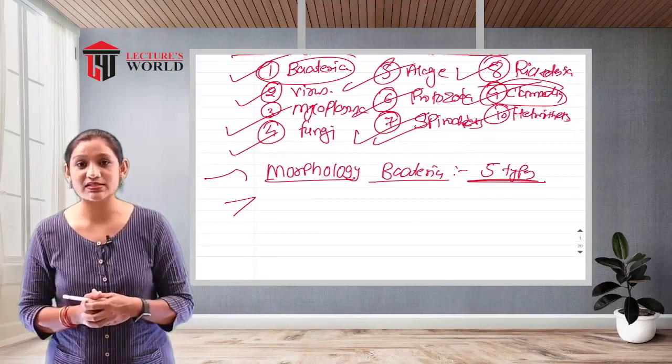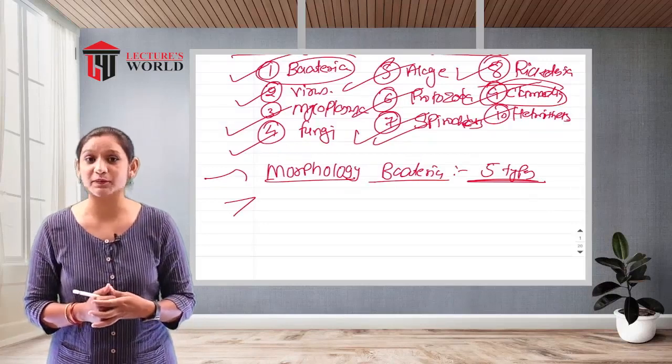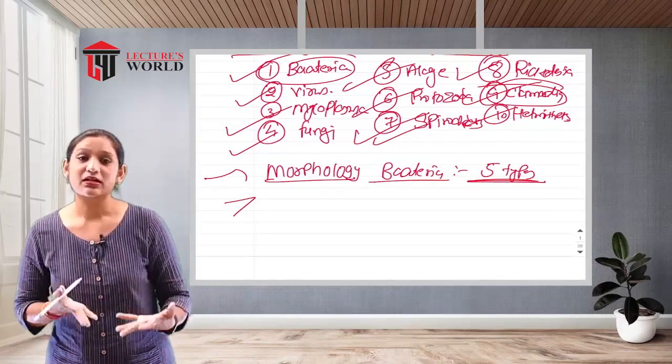Let's take one example of how to write and understand bacterial terminology.